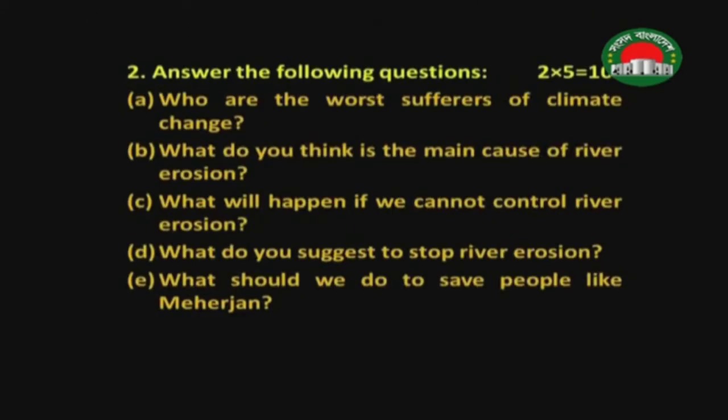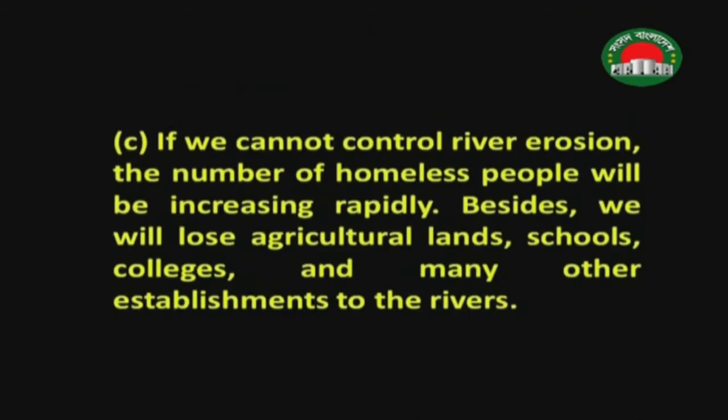Now, in number C, what will happen if we cannot control river erosion? So how will we answer this question? If we cannot control river erosion, the number of homeless people will be increasing rapidly. Besides, we will lose agricultural lands, schools, colleges, and many other establishments to the rivers.